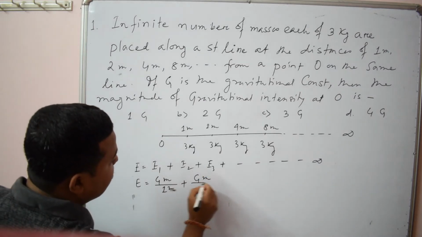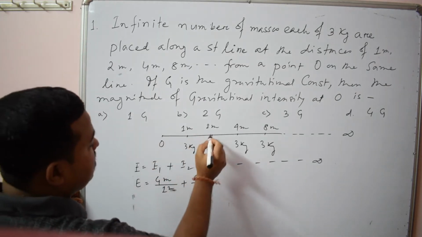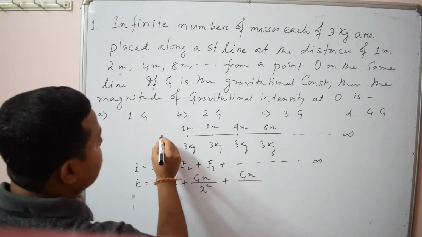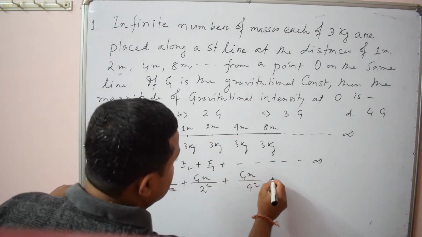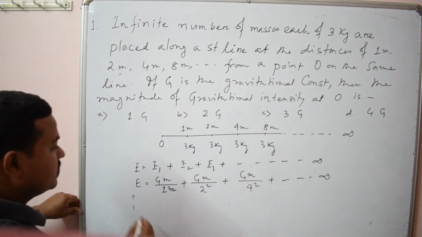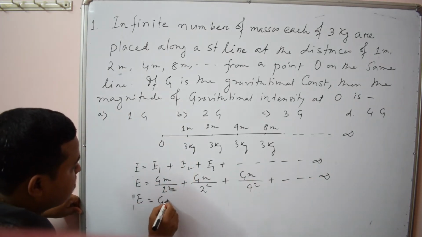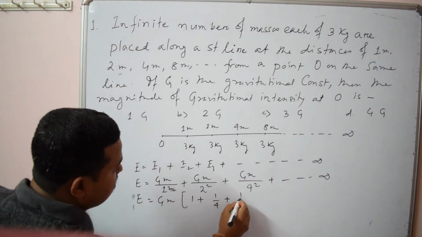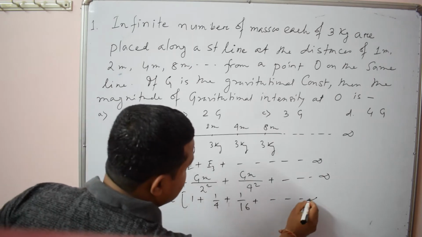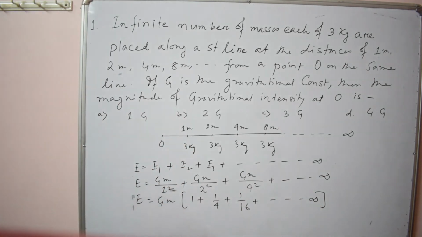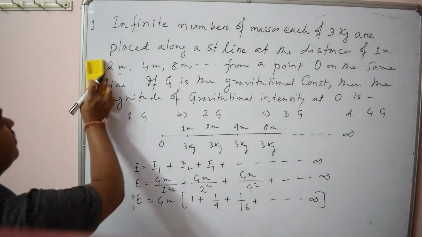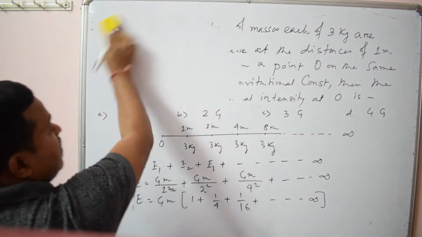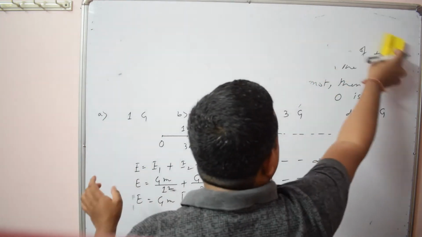For the next, from here to here is 2, so Gm by 2 square. Then from here to here it is 4, so Gm by 4 square, up to infinity. So you can take Gm common. It will be 1 plus 1 by 4 plus 1 by 16 up to infinity. You have to take the sum of 1 plus 1 by 4 plus 1 by 16 up to infinity.